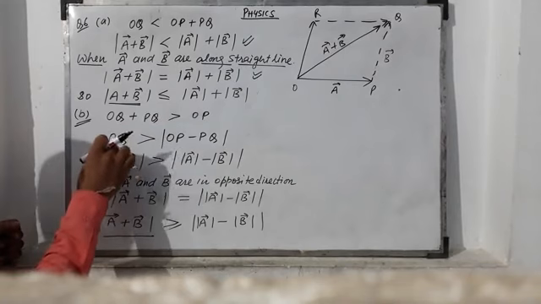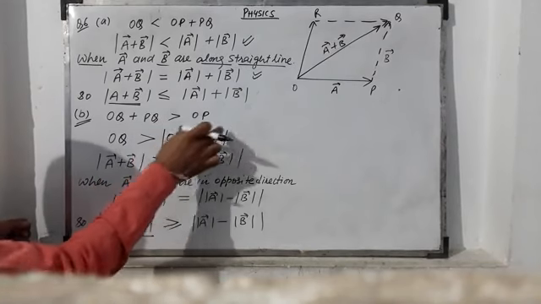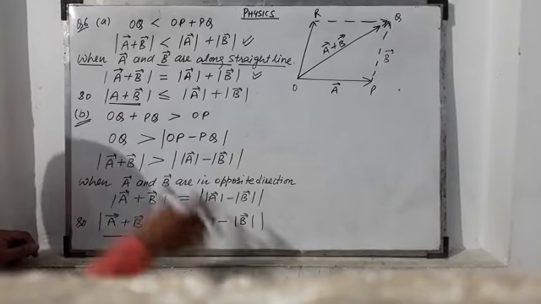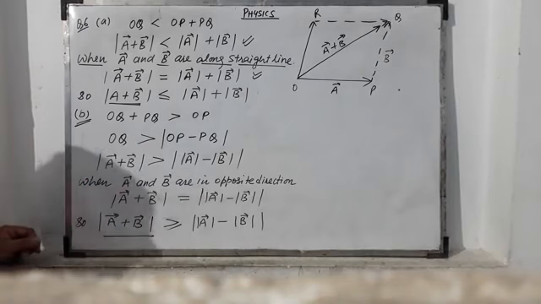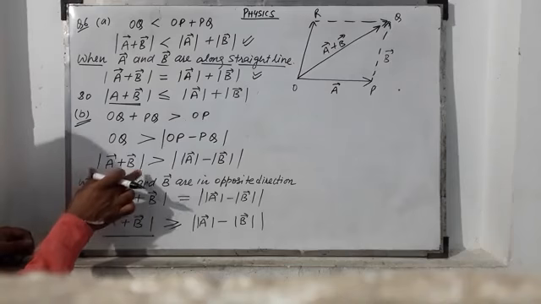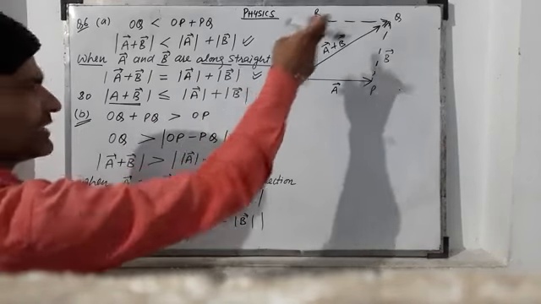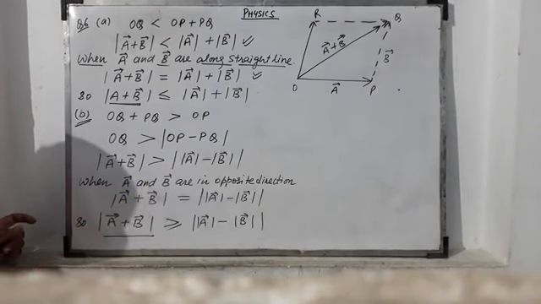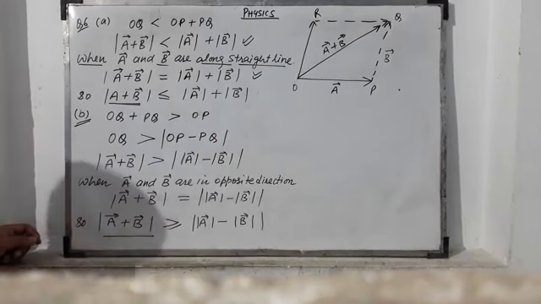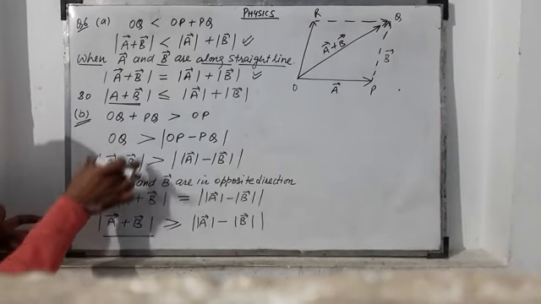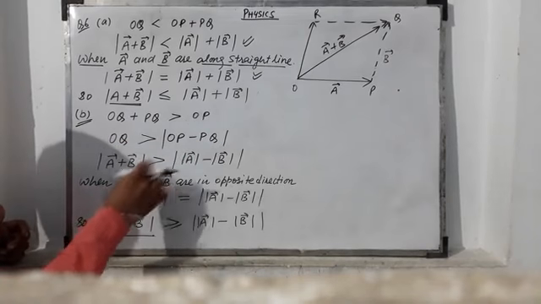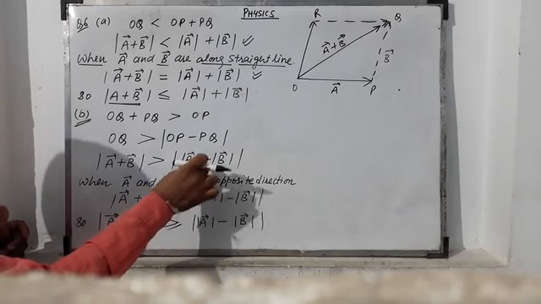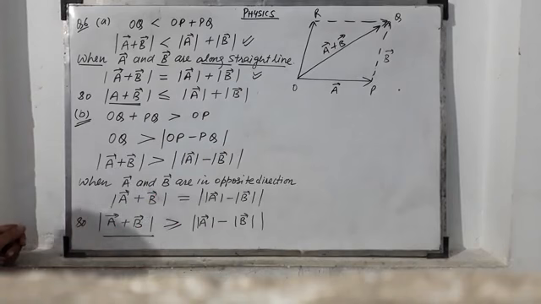From this, OQ is greater than mod of OP minus PQ, because it is always positive. Then OQ is mod of a plus b, OP is mod of a, PQ is mod of b. Then we get mod of a plus b greater than mod a minus mod b.